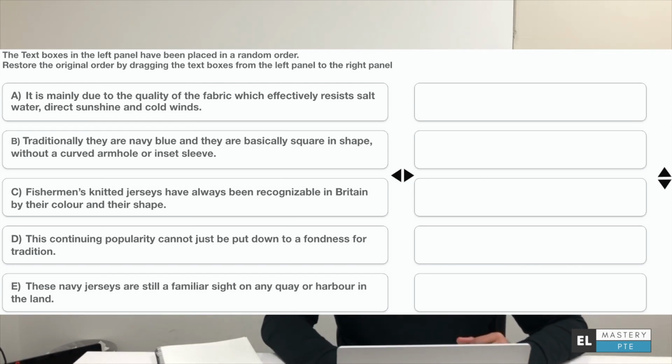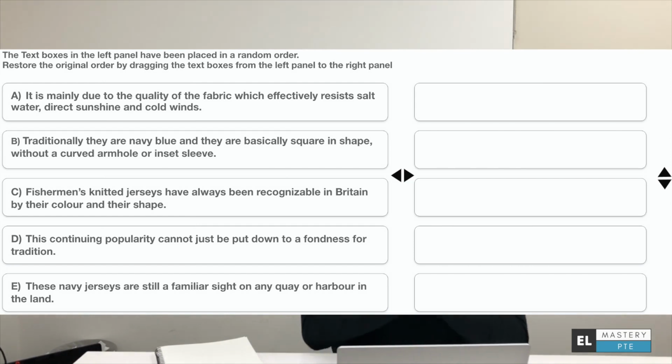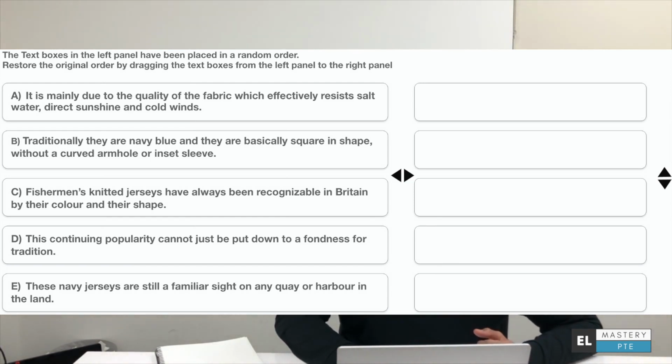After this, what I need to do is look at the last few words of the third sentence, where it says Britain by their color and their shape. Now I know that they're trying to talk about something that has color and shape both. So I'll look at the other sentences in front of me. For color and shape, I'll look at the second sentence, where it says traditionally they're navy blue and basically square in shape. In a way, the next sentence is a continuation of the previous sentence. It's like a whole story, like a whole paragraph. So it's very easy for me to say that 2 comes after 3 in this case. So the correct order starts with 3 and then 2.